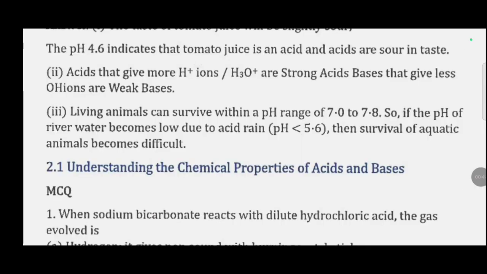Living animals can survive within a pH range of 7.0 to 7.8. So if the pH of the river water becomes low due to acid rain, that is pH less than 5.6, then survival of the aquatic animals becomes difficult.